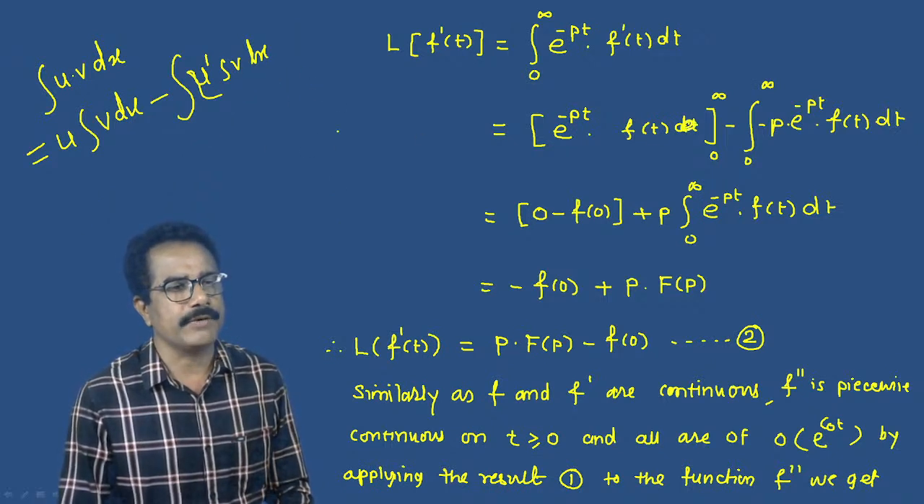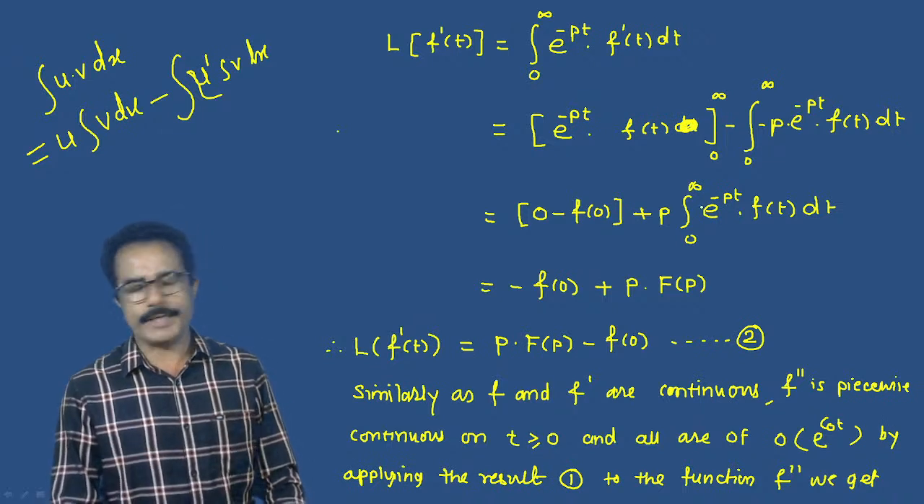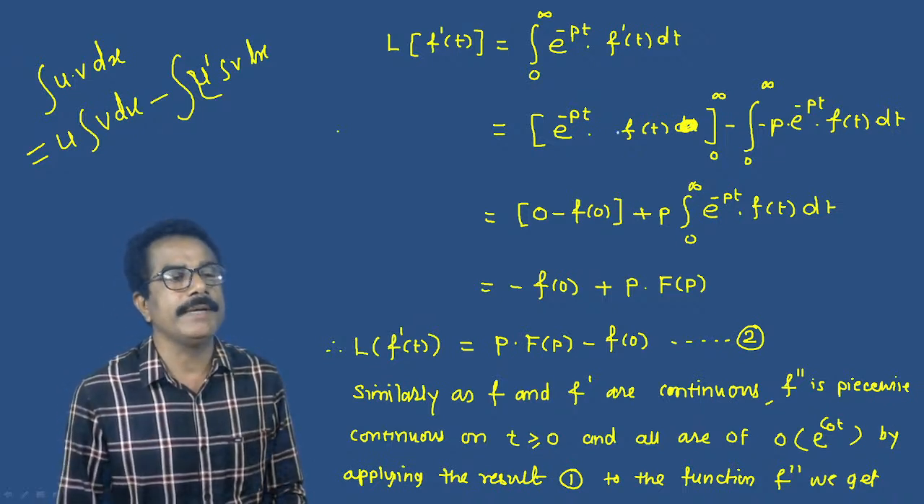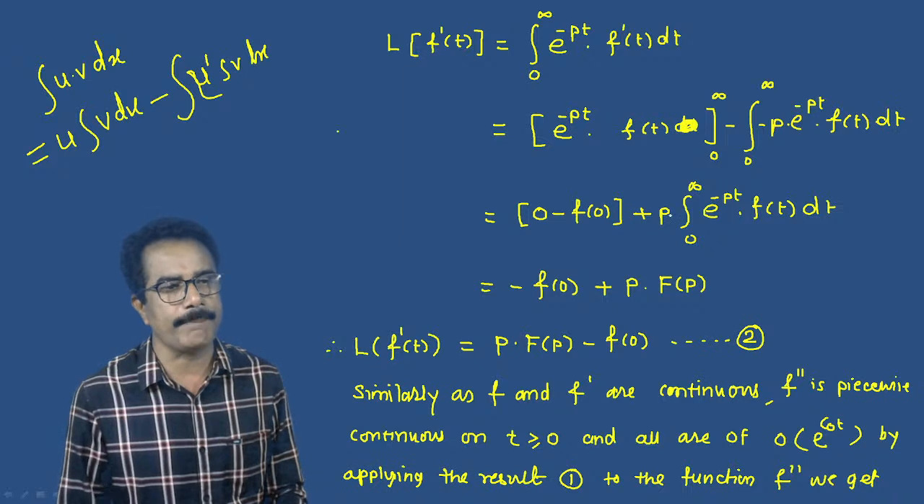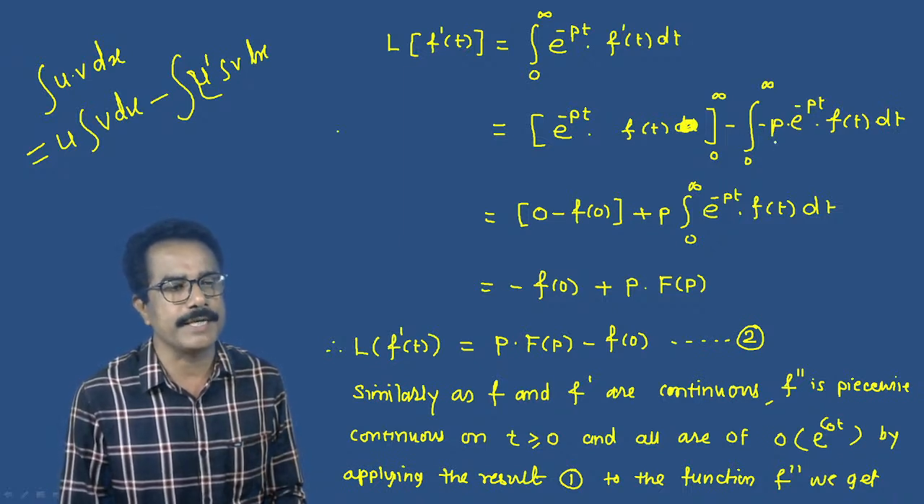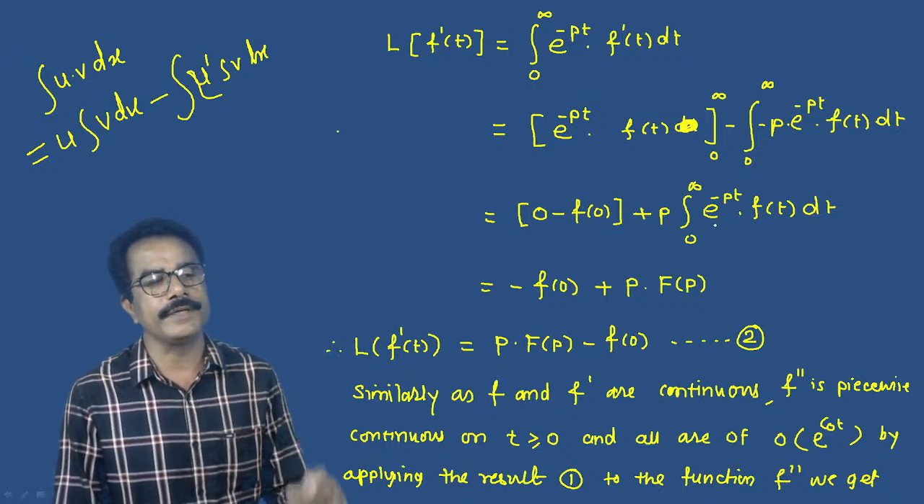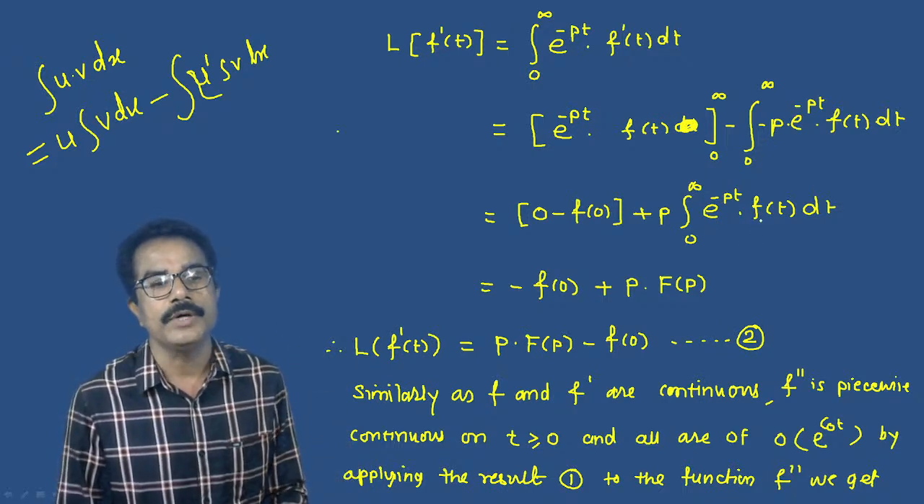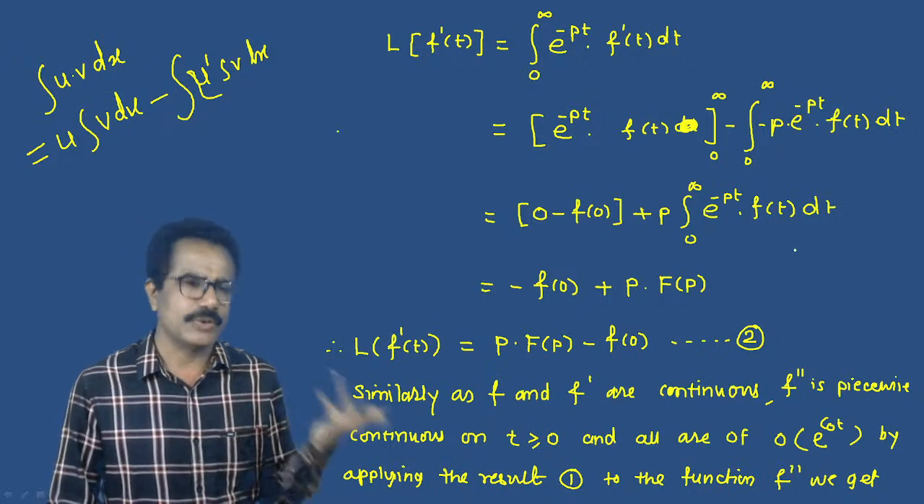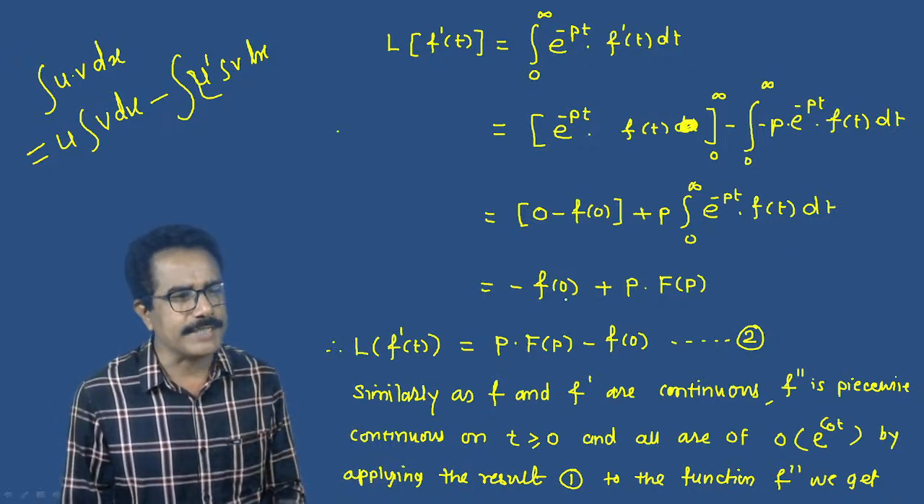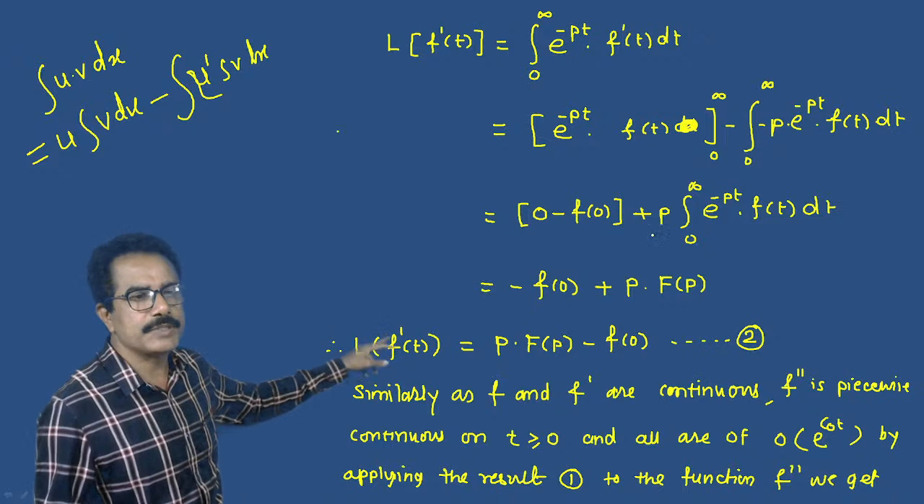So by mistake I have written this dt here. So keep this lower limit. So f of t is equals to 0 plus minus into minus plus, take out p out of the integral from 0 to infinity, e raised to minus pt into f of t dt. So calculate this value: minus f of 0 plus p times it.